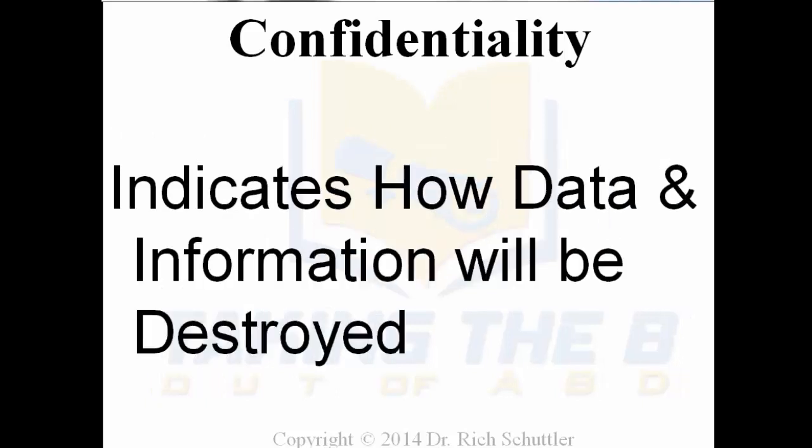Confidentiality indicates how the data and information will be destroyed. This may seem like common sense, but you have to remember, we're talking about details in Chapter 3. The more details you can provide, the better. How will you destroy it if it's a disk, for example, like a computer CD-ROM? What will you do with that? Will you scratch it up? Will you break it in half? Will you burn it? Will you melt it? For the paper aspects, will you burn that? Will you shred it? What will you do?